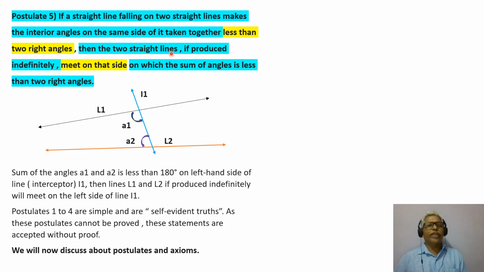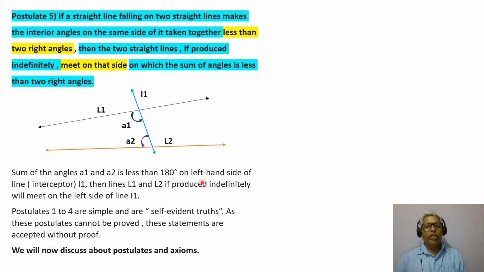Then the two straight lines, if produced indefinitely, will meet on that side on which the sum of the angles is less than two right angles. They will meet on this side. Now, in present day language, this is the explanation: the sum of the angles A1 and A2 is less than 180. That is the meaning of this.